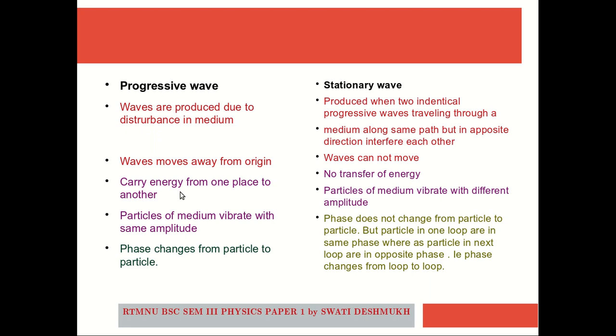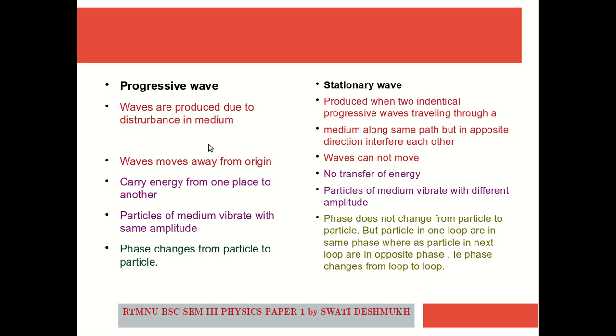In the case of a progressive wave, the particles of the medium vibrate with the same amplitude, whereas the amplitude doesn't remain constant for stationary waves.